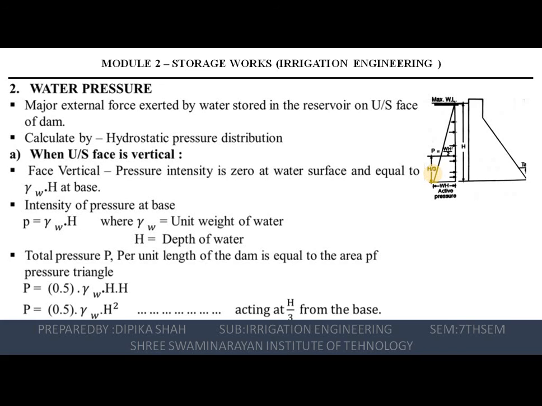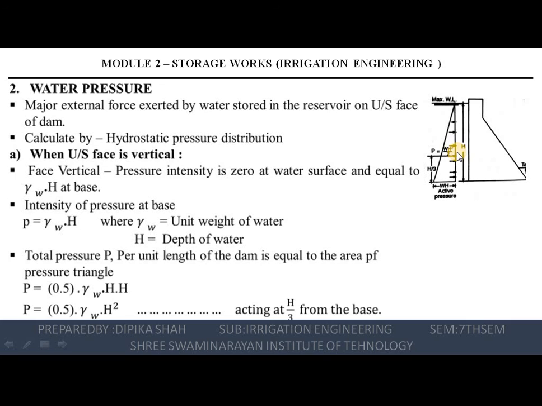So when the upstream face is vertical, the intensity of the pressure is 0 at the water surface and equal to gamma W into H. So the intensity of the pressure at the base can be calculated by P is equal to gamma W into H, where gamma W is the unit weight of the water. And what is the unit weight of the water? It is 9.81 kilonewton per meter cube. H is the depth of the water, right? That is capital H. You can see in this figure also, which we can take as H.